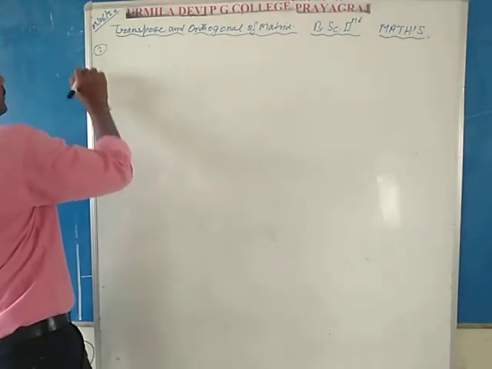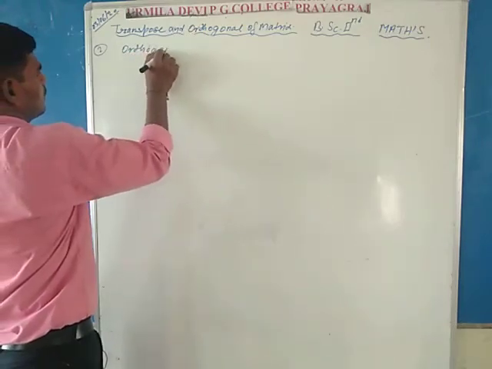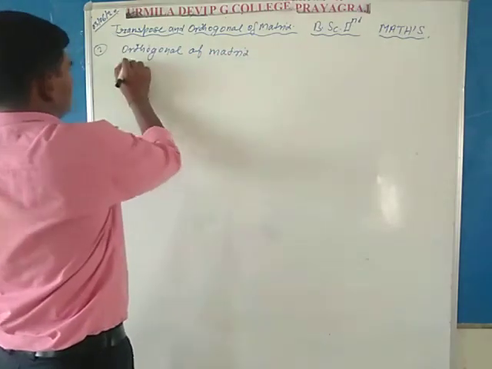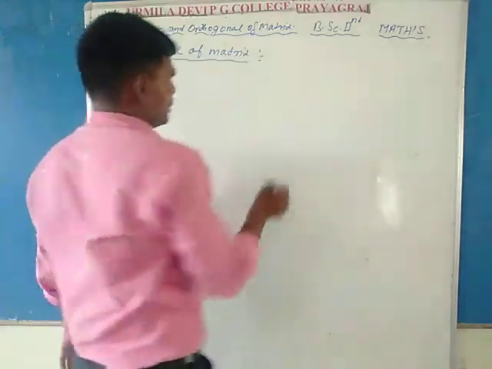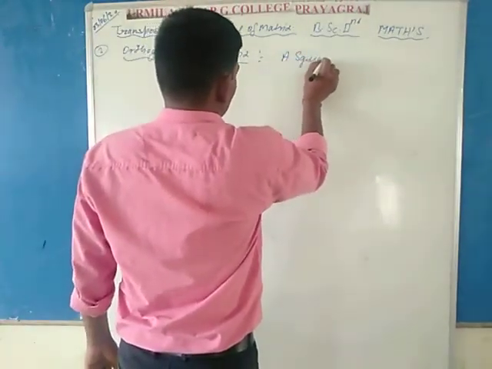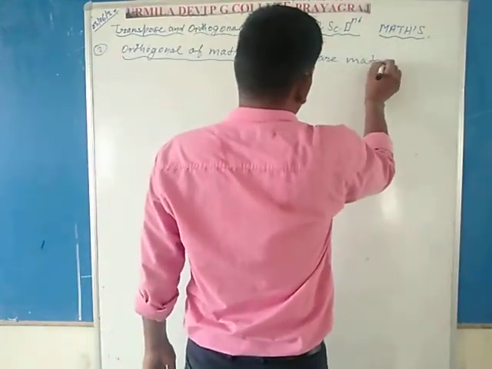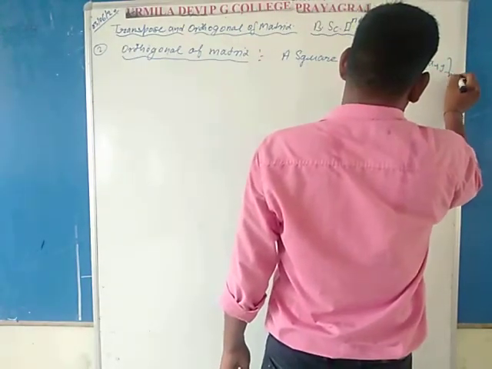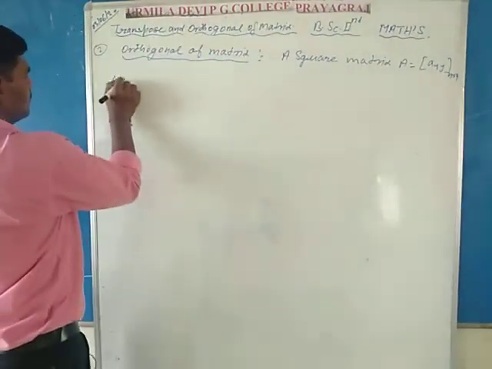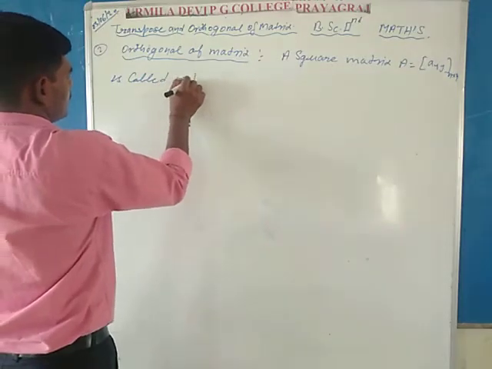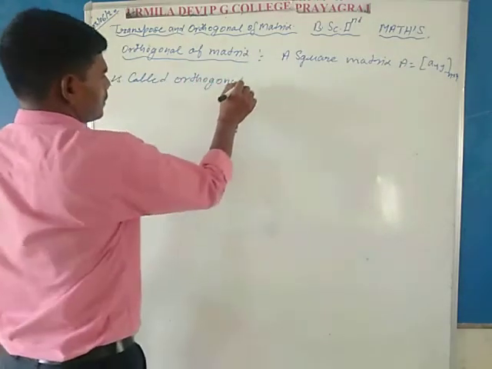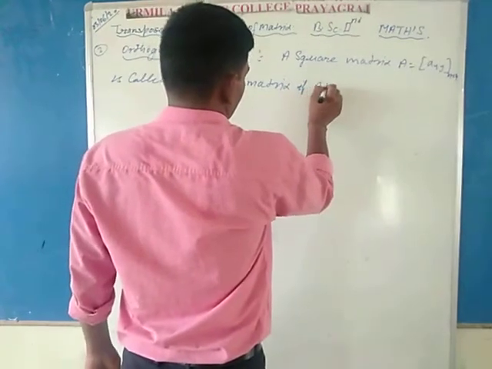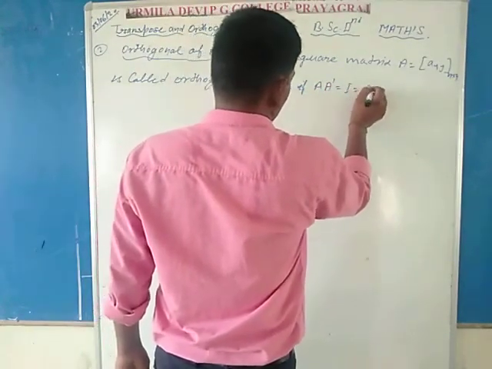The next article is the second, orthogonal matrix. The definition: a square matrix A, a_ij, of order n by n is called an orthogonal matrix if A dash A is equal to I is equal to A A dash.